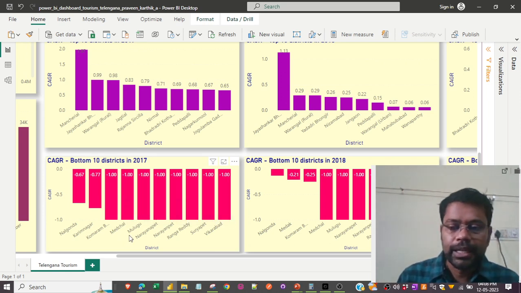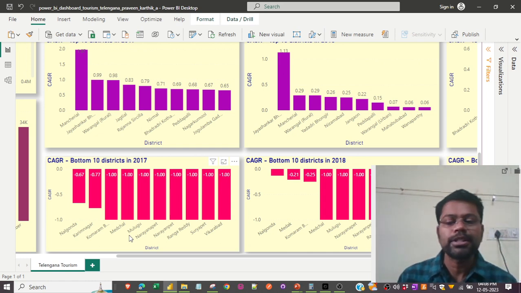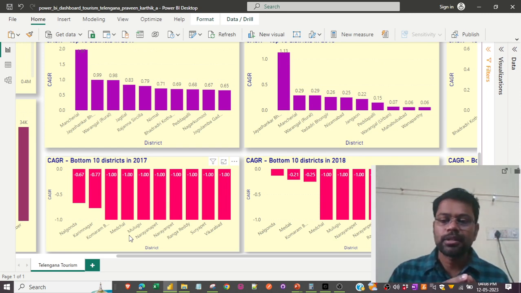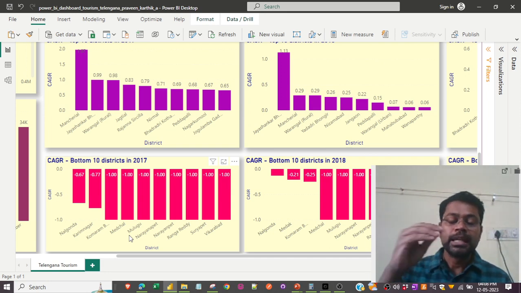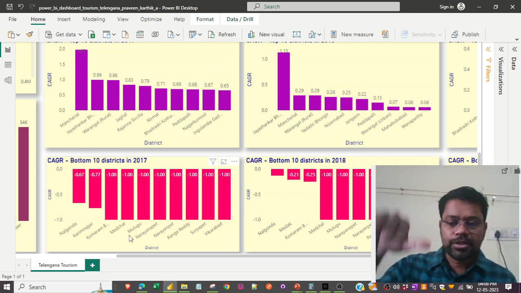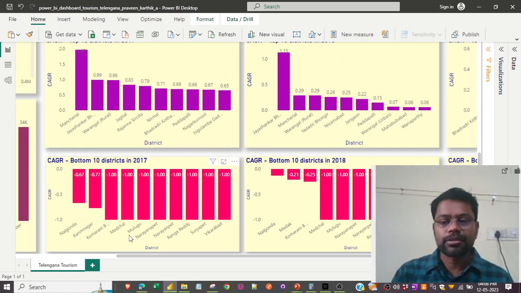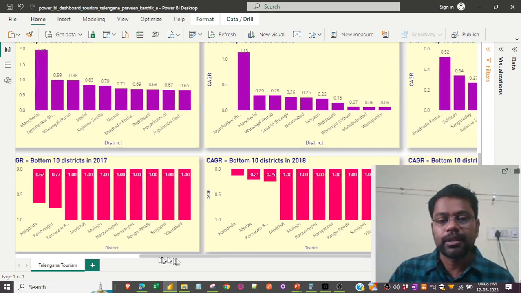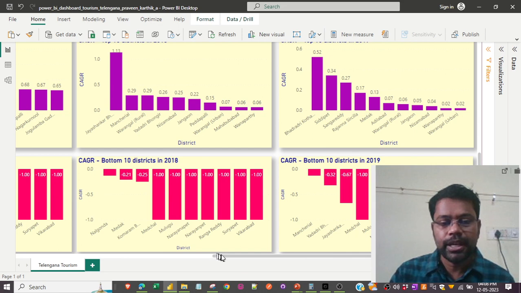As I told in the earlier part of this presentation, we might need a centralized hub kind of place, at the center of a radius of 10 kilometers, where the radius would cover most of the districts, so that it will be easily commutable for the foreign as well as the domestic visitors from this center hub across the districts within the 10 kilometer radius. So that really helps to boost the visitor rate across the districts, and these districts are definitely the ones that might be given a priority. Okay, similarly it goes for 2018 and 2019.